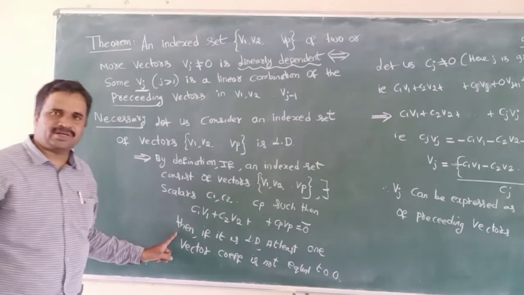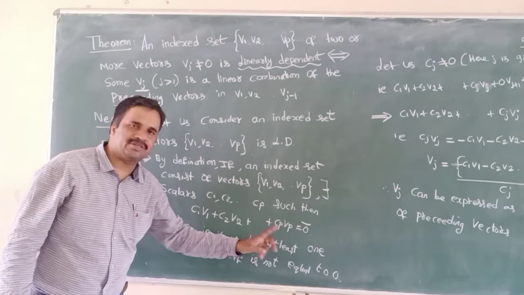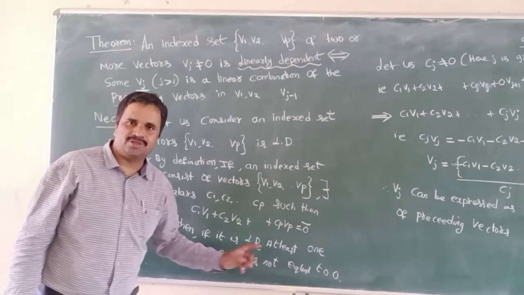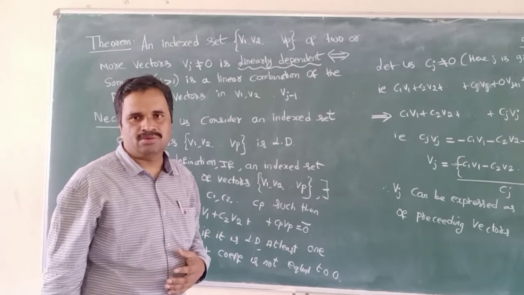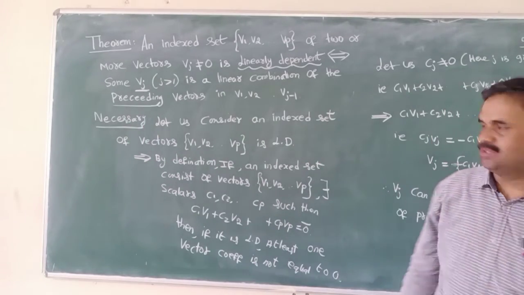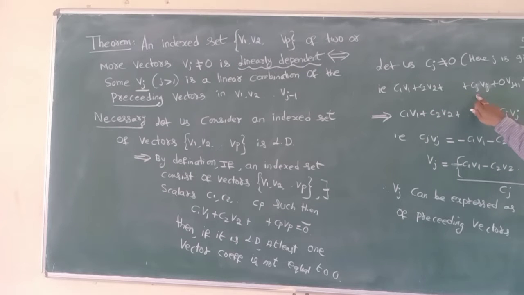Since the set is linearly dependent, at least one coefficient is not equal to 0. I consider cj the highest nonzero coefficient, so c1, c2, up to cj are not equal to 0, and the remaining coefficients are equal to 0.